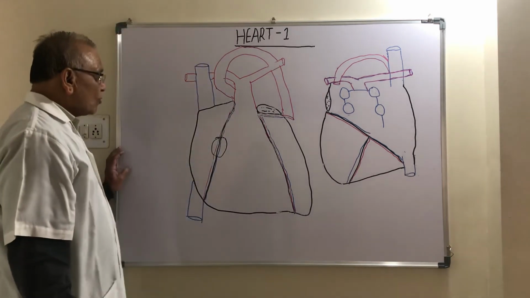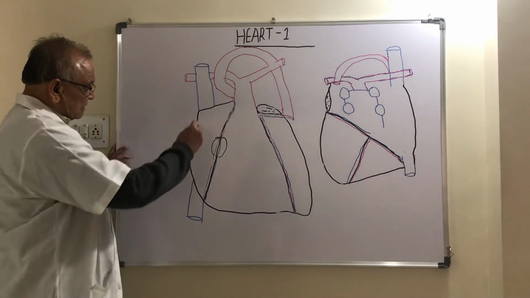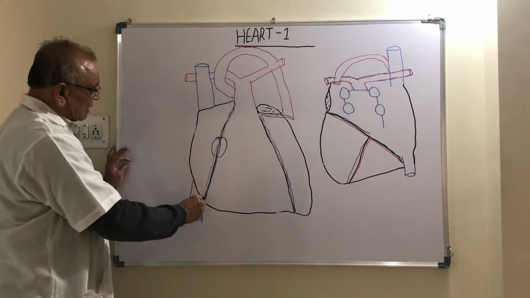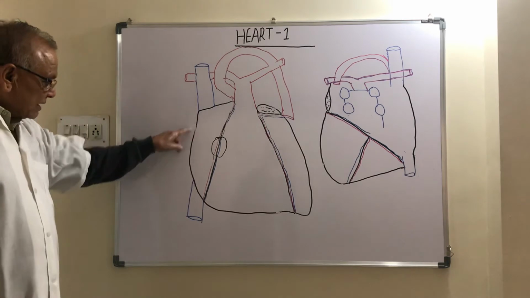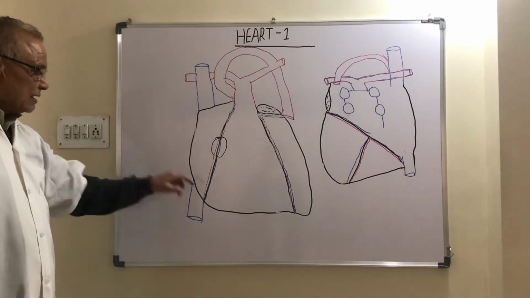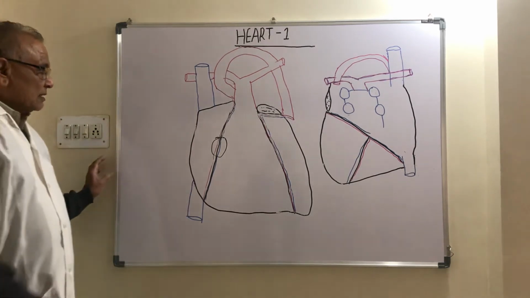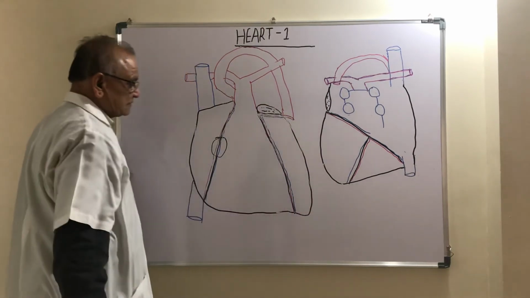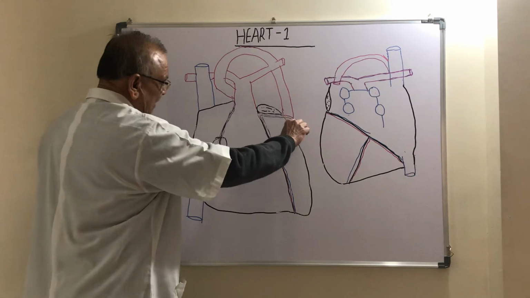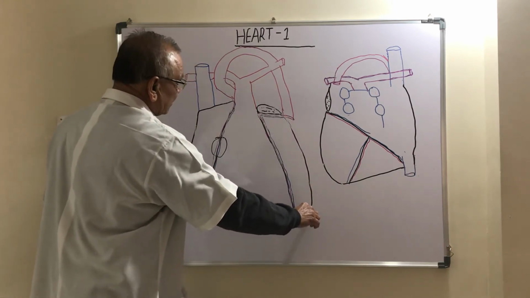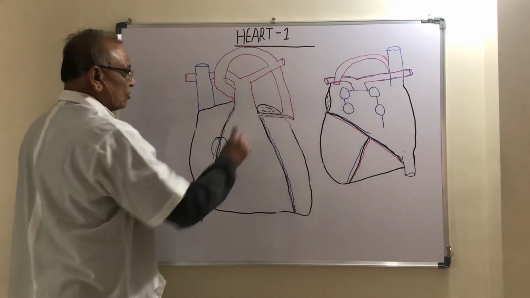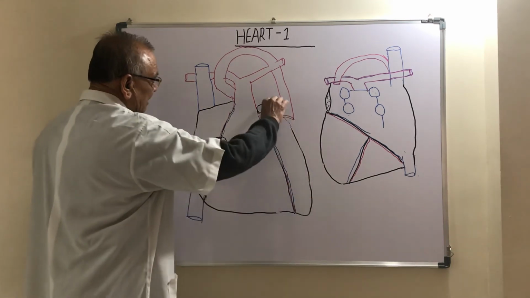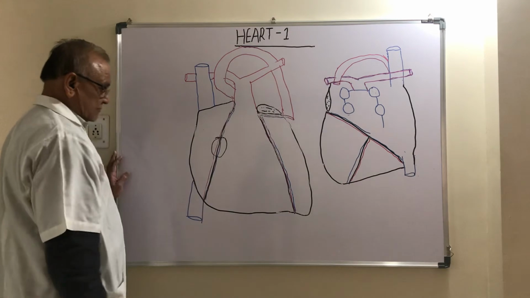Now we come to the borders of the heart. See, this is the right border of the heart, and the right border is formed only by the right atrium. This is the left border of the heart. The left border is mainly formed by the left ventricle and partly formed by the auricle of the left atrium.